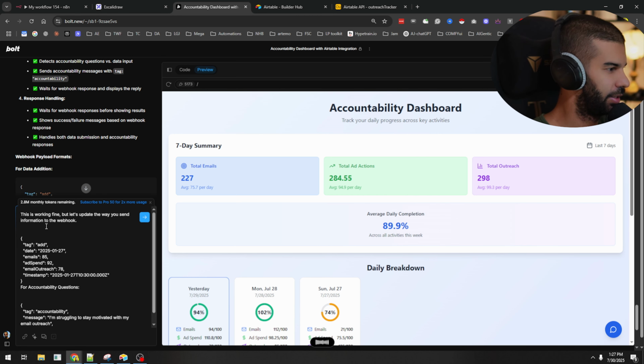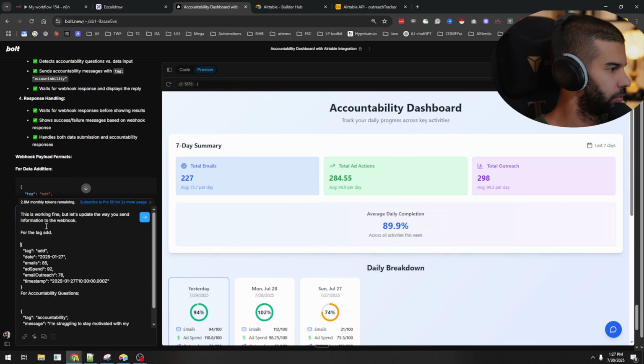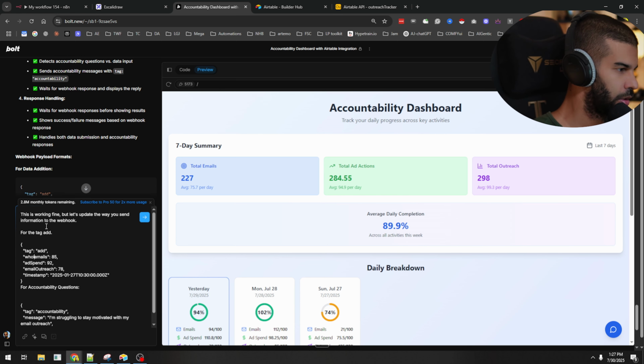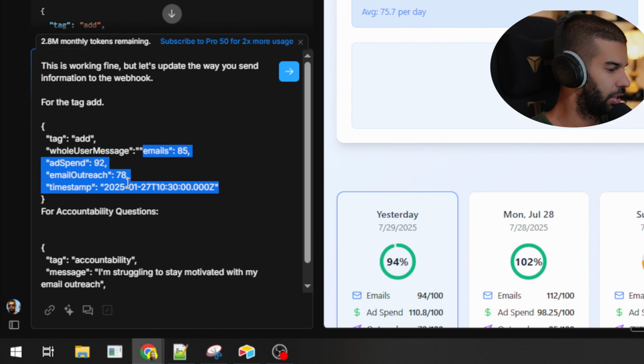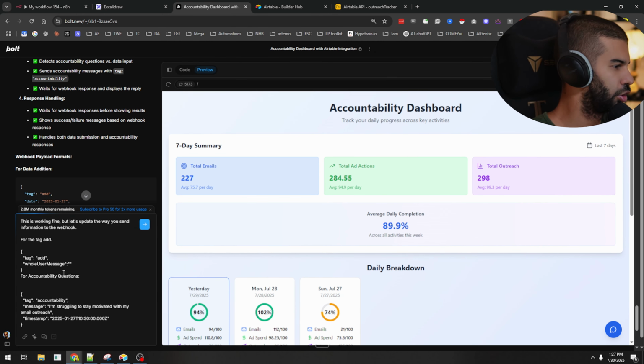For the tag add, let's just send, that we don't need, the date. Let's just send the whole user message. And timestamp, we don't really need that because it is still sending the wrong timestamp anyway. It's not the 27th of January.